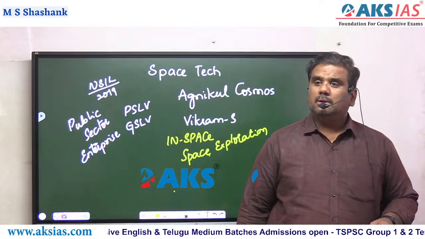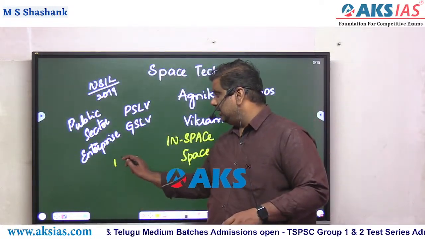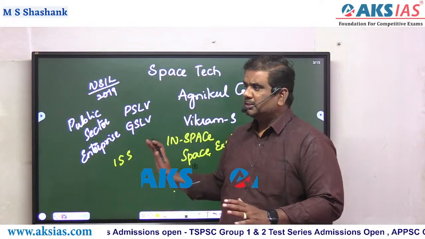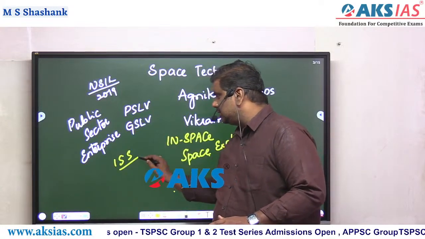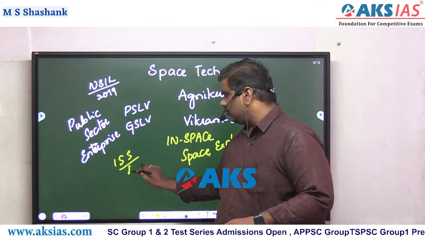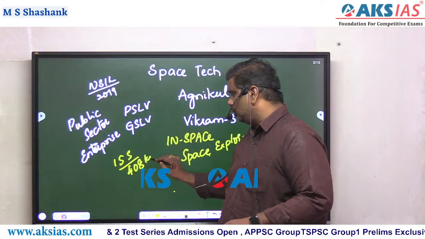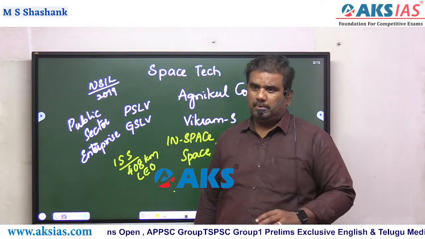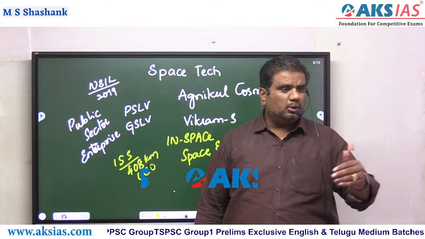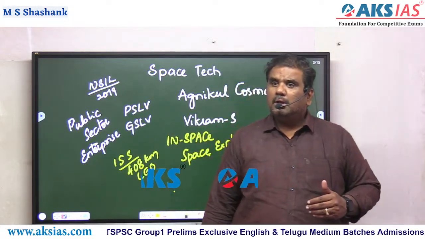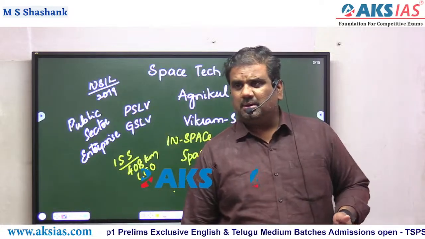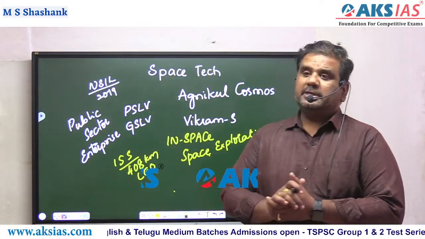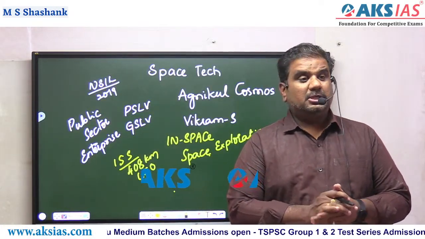Not only that, as of today we have the International Space Station. I hope you might have heard about this. This International Space Station is at a height of almost around 408 kilometers, and it is in the LEO orbit. You have various orbits: LEO orbit, MEO orbit, GEO orbit. Depending upon the working of a particular satellite, you place it in the designated orbit. Communication satellites are placed in the GEO orbit.